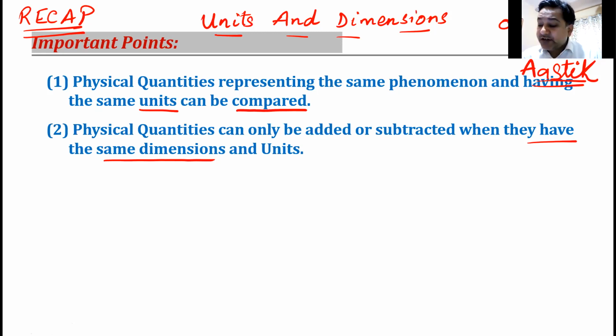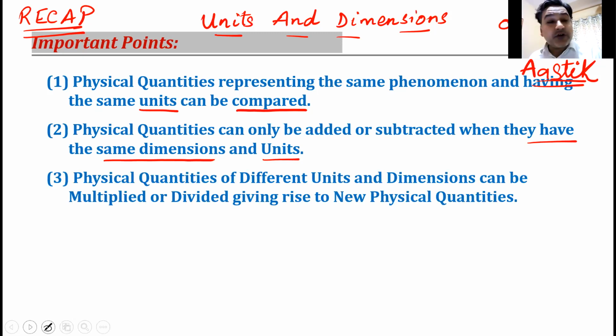That means they are same quantities and also same units. If you want to add velocity, it has to be velocity in the same unit. So if one unit is kilometer per hour, the other has to be kilometer per hour, then only you can compare or add or subtract. I hope this is clear.